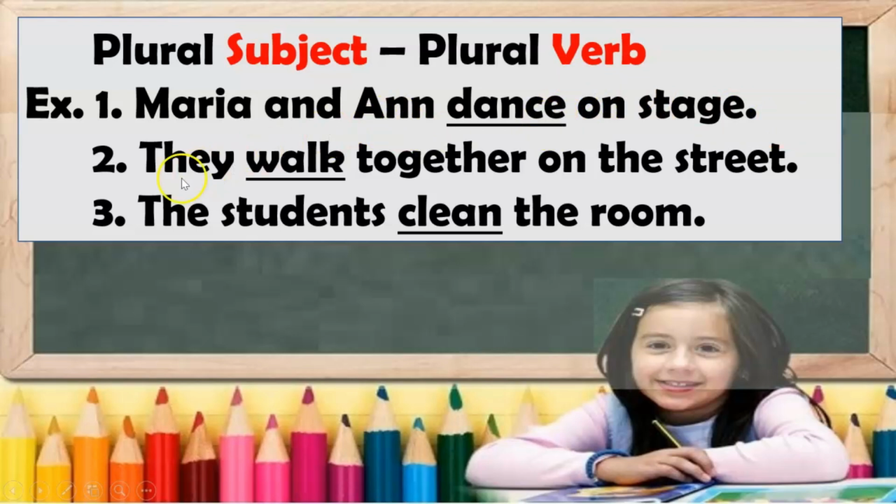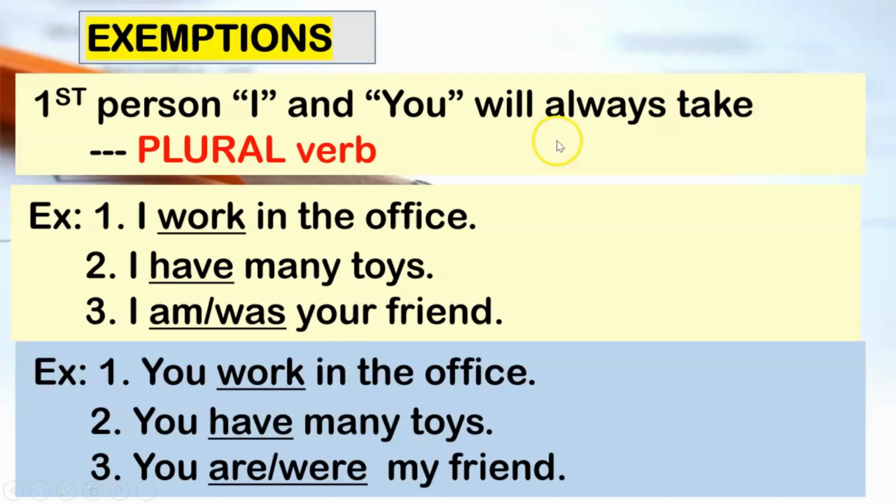Number 2, they. They is a plural pronoun. So they walk together on the street. Number 3, the students. This is obviously plural, so the verb should also be plural. So the students clean the room. Clean is plural. Remember, verb without S is plural.